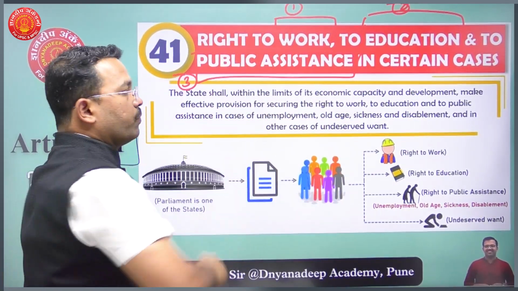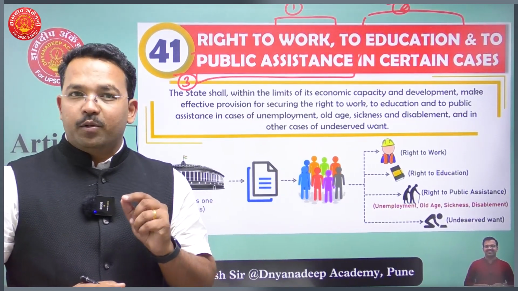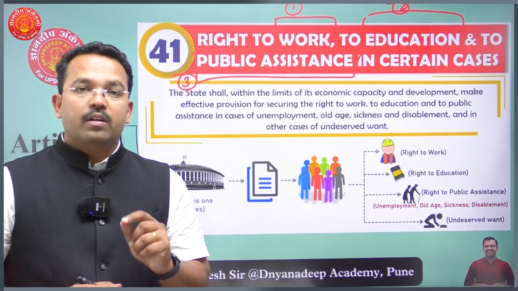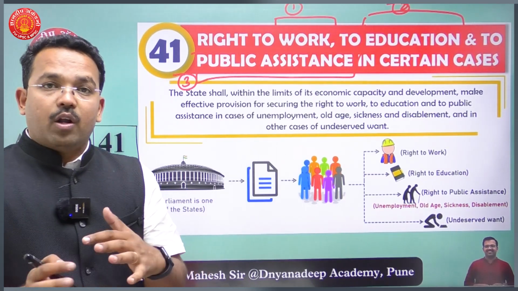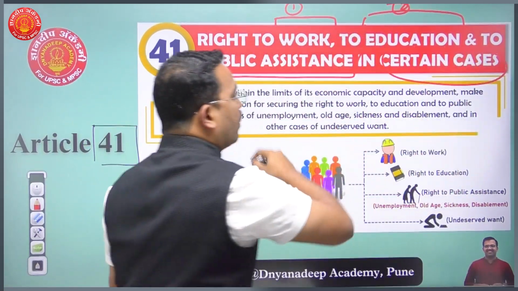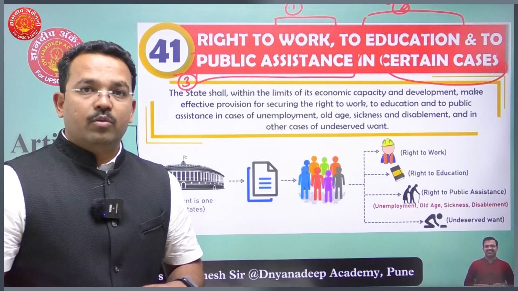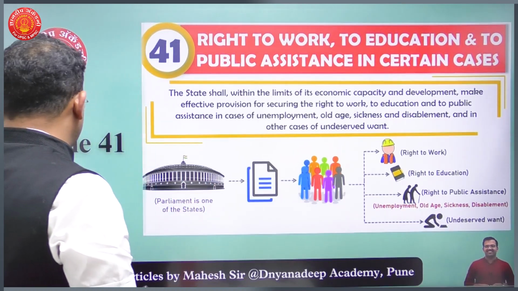So basically, Article 41 talks about three important things: right to work, right to education, and third one is right to public assistance, but not in all cases, only in certain cases. So it talks about few cases only. What are the wordings of the article and what are the schemes that are being made for Article 41?